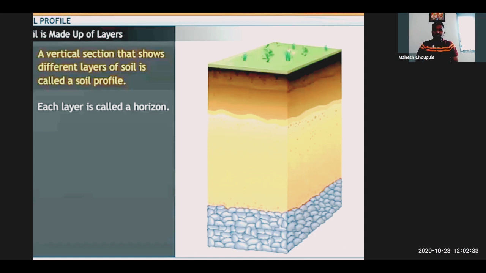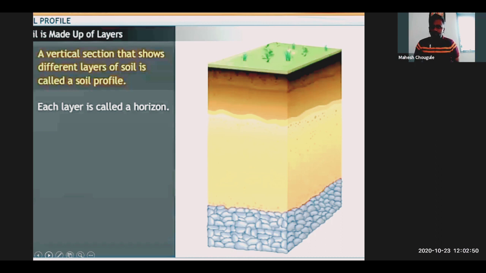A vertical section that shows different layers of soil is called a soil profile. Each layer is called a horizon. Those things we will see in detail. Okay, so this is all about the layers of the soil. How the soil layers are arranged.